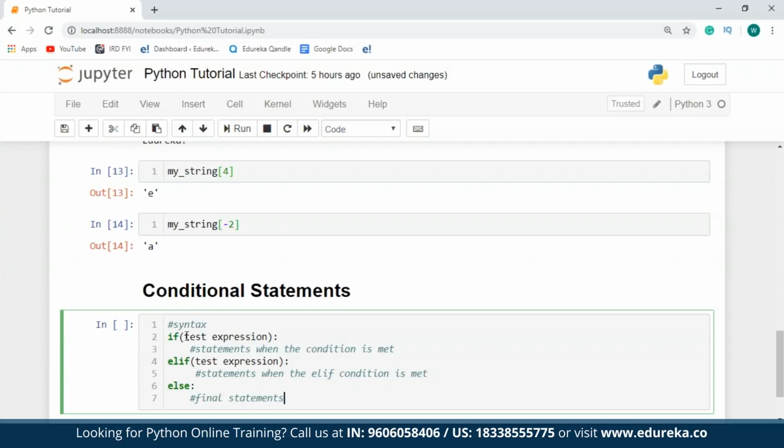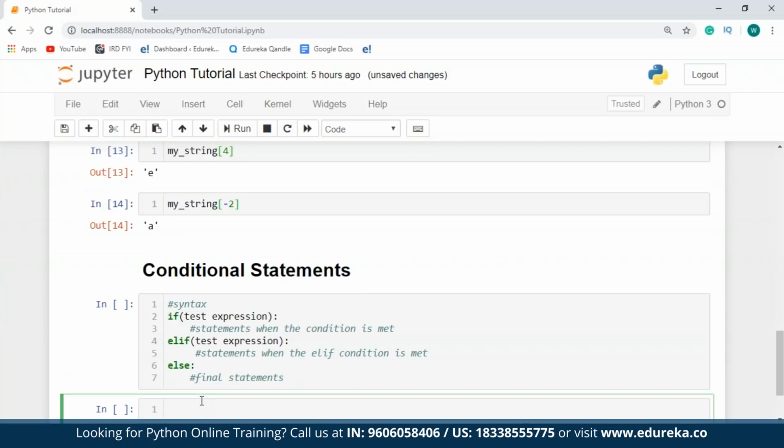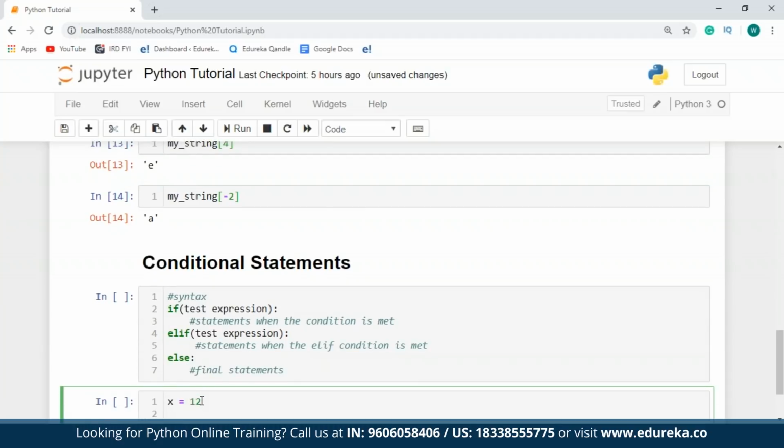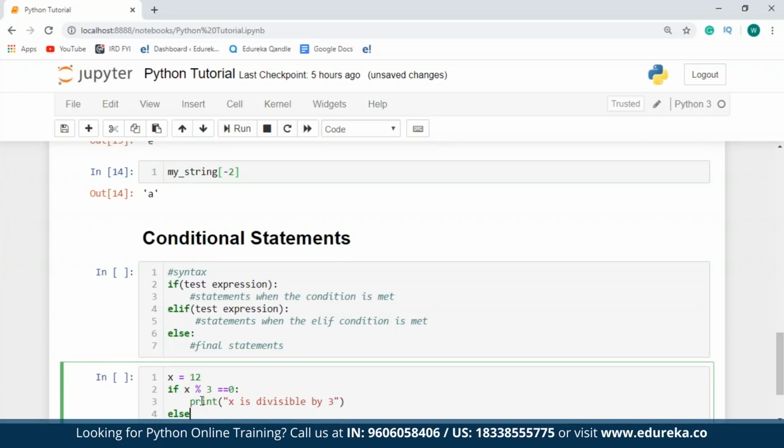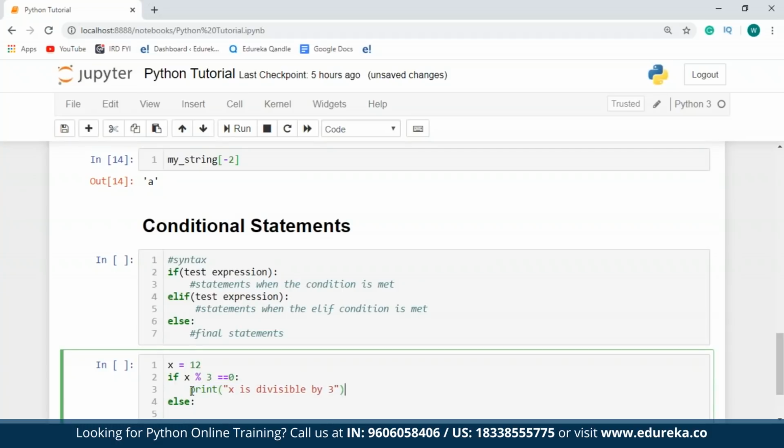Now to show an example of this, I'll take another kernel, and over here, I'll just take some variable, say x, and I'll assign a value to this as 12. Then I'll check if the value of x when divided by 3 is equal to 0 or not. So for that, I'll just type in if x mod 3 is equal to 0. I'll just print x is divisible by 3. Else, I'll just copy this print statement and I'll say x is not divisible by 3. Now let me just execute this.